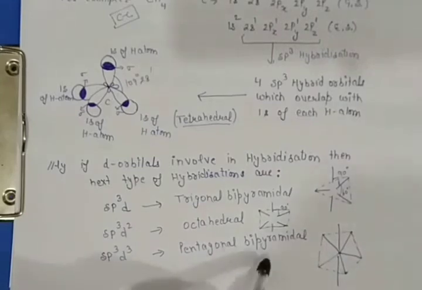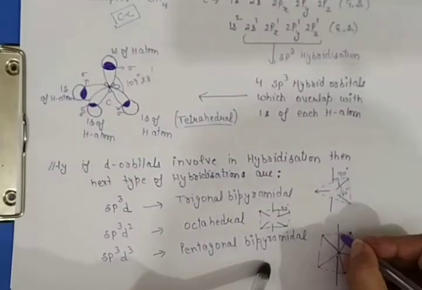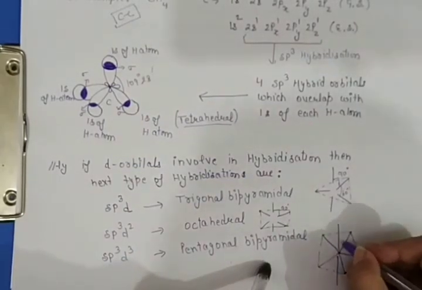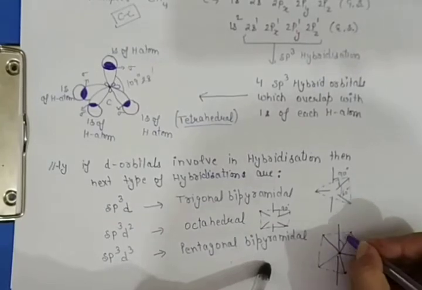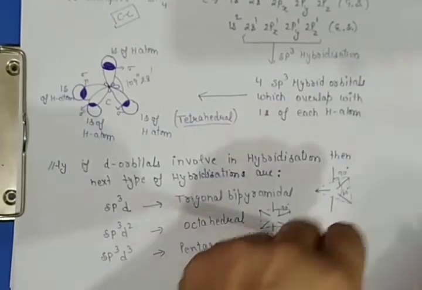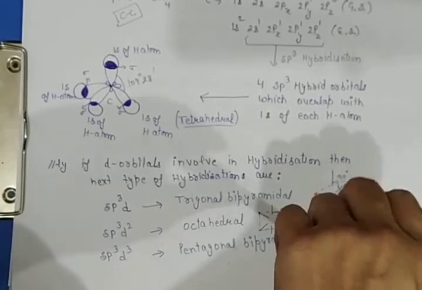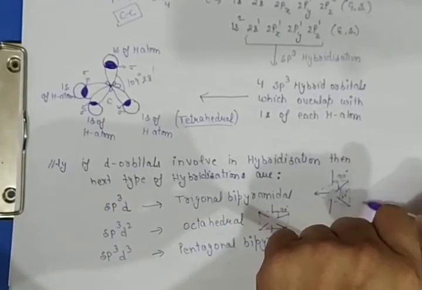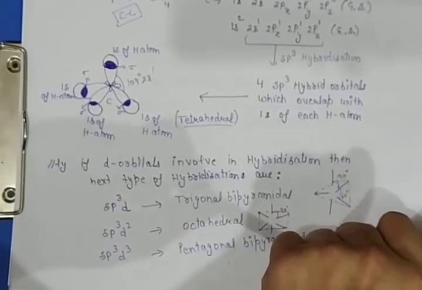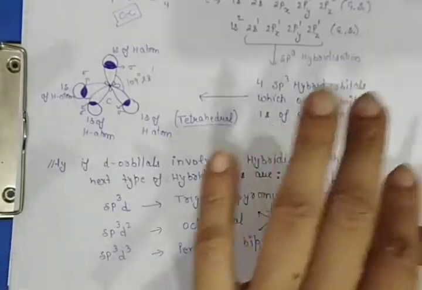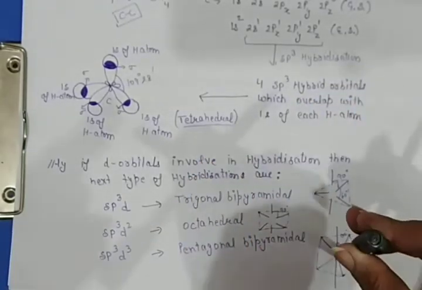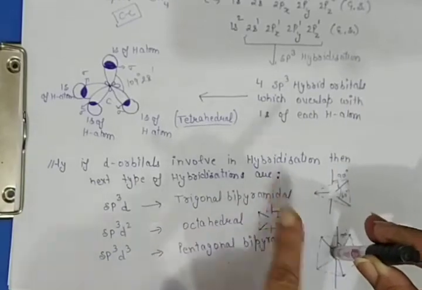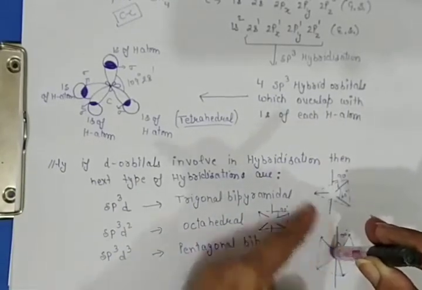And in pentagonal bipyramidal, the angle from the pyramid to this pentagon is 90 degree. This is the plane of the paper, and this bond, that is the pyramid, is perpendicular to the plane of the paper.